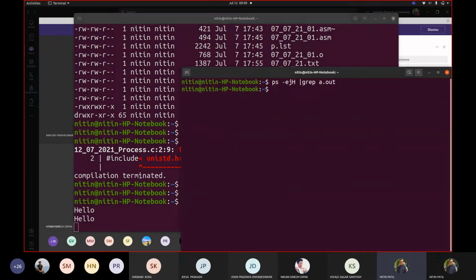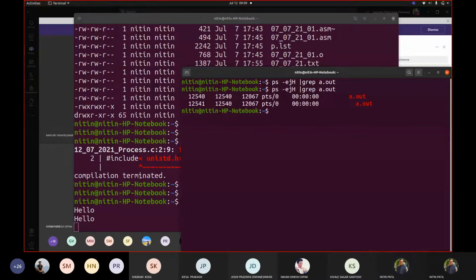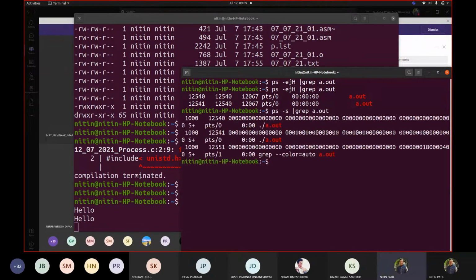Now if I see in memory what is the case, I can see that two processes are loaded in memory. Correct, and both of them were given access to the CPU. So if I really try to see ps -s, grep a.out, you can see the state given.